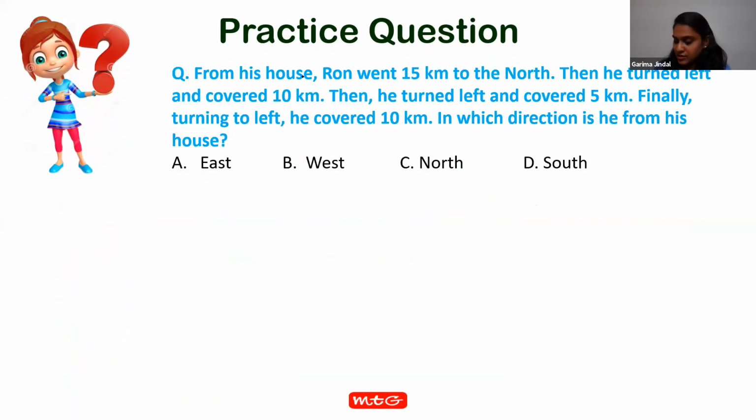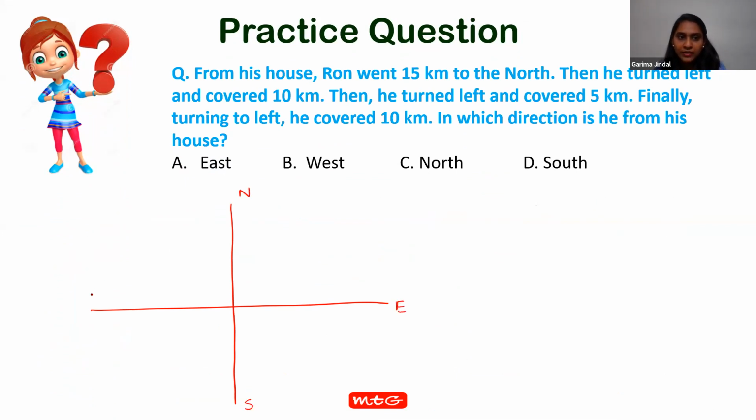Yes, just see carefully. First, I draw my directions. Now, this is my directions. This is north, this is east, this is south, and this is west. Now, keep the center as Ron's house, P. This is Ron's house. From this point, he moved 15 kilometers north. Now he turned left. Left means anti-clockwise turn.